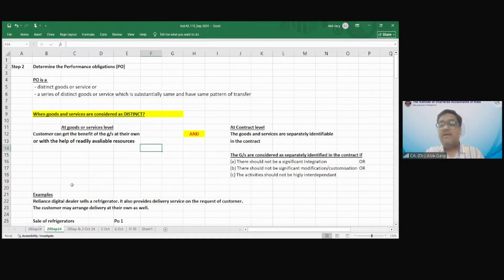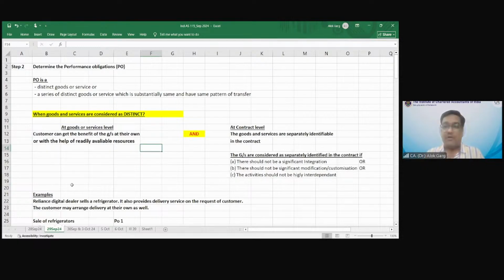Means when will LG recognize revenue? When LG completes the installation, then only LG will recognize revenue, or will LG recognize a proportionate revenue when it delivers the goods, and recognize the other part of the revenue when it completes the installation? Tell me, how many performance obligations are there?